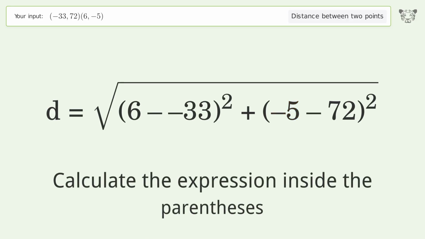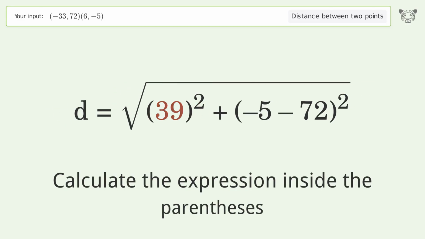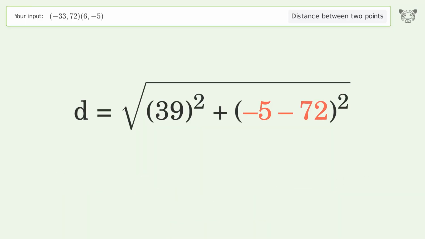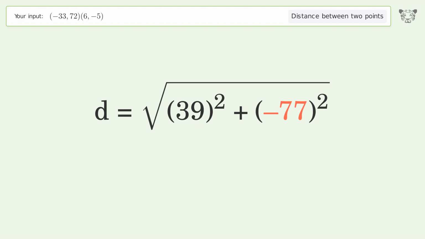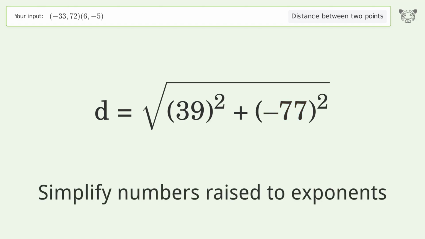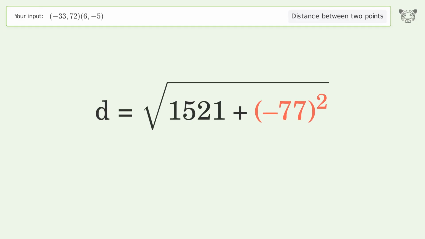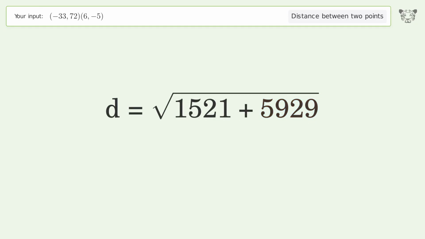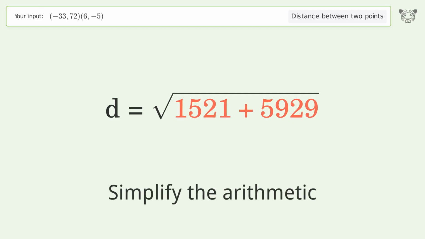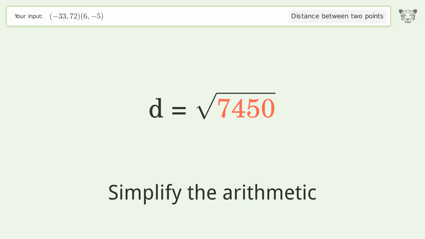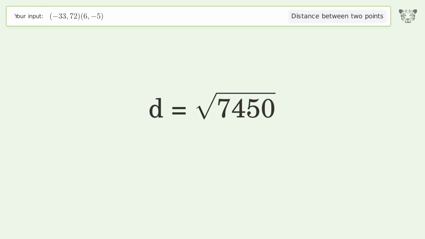Calculate the expression inside the parentheses. Simplify numbers raised to exponents. Simplify the arithmetic. And so the distance between the 2 points is the square root of 7,450, or 86.313.